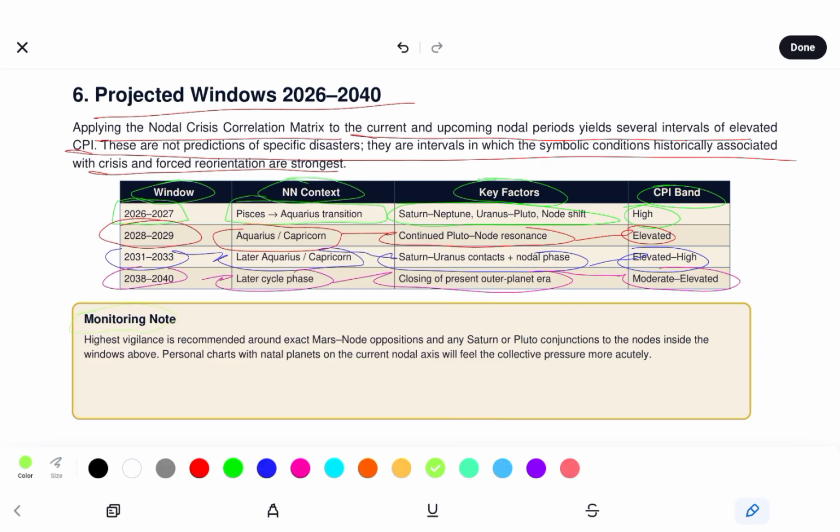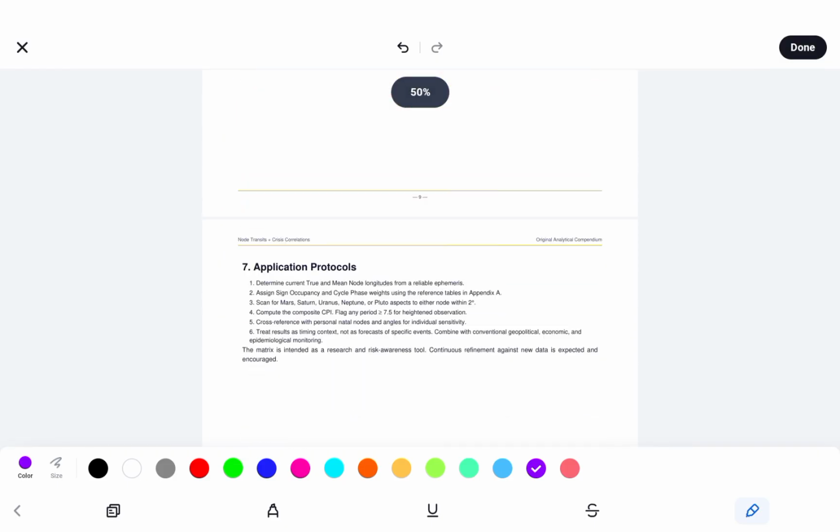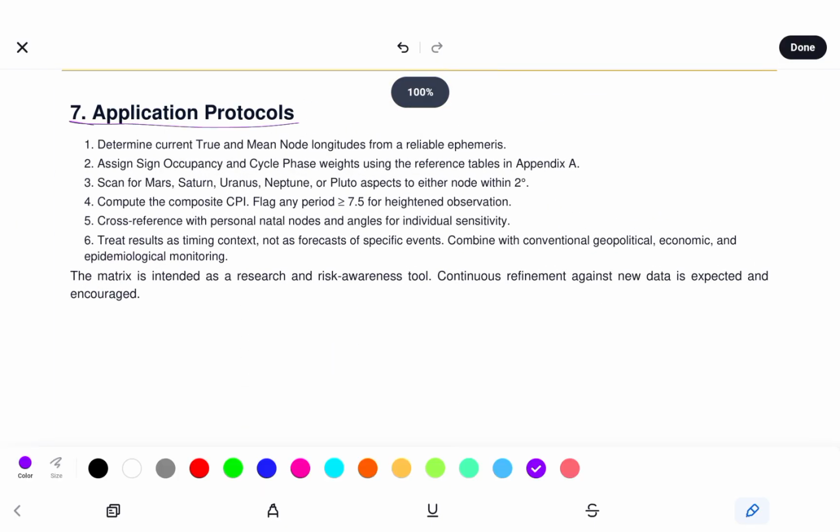And the monitoring note here: highest vigilance is recommended around the exact Mars node oppositions and any Saturn or Pluto conjunctions to the nodes inside the windows above. Personal charts with natal planets on the current nodal axis will feel the collective pressure more acutely. And application protocols: determine current true and mean node longitudes from a reliable ephemeris, sign occupancy, cycle phase weights using the reference tables in Appendix A.